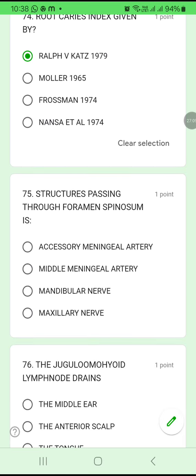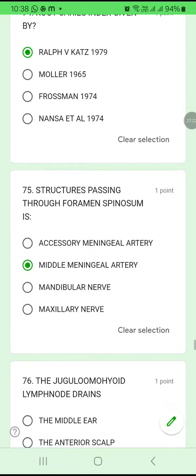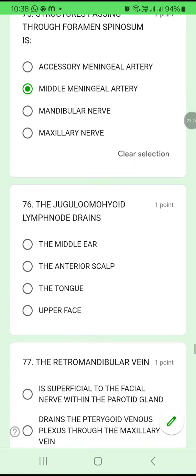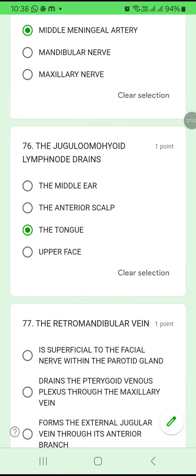75. Structures passing through the foramen spinosum. Accessory meningeal or middle meningeal or mandibular nerve or maxillary nerve. Middle meningeal artery passes through foramen spinosum. 75B. Middle meningeal artery passes through foramen spinosum. Okay. 76. Jugular omohyoid lymph node drains the middle ear, anterior scalp, the tongue and upper face. Mainly the tongue is connected to jugular omohyoid.